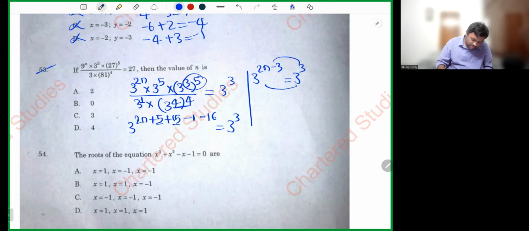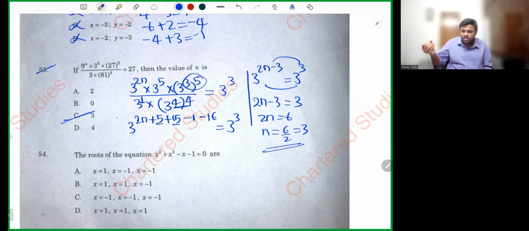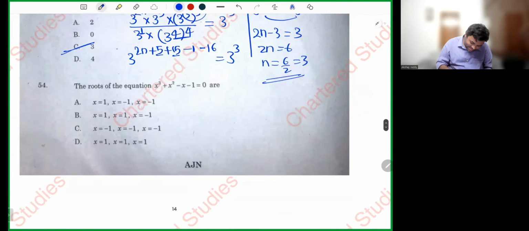Bases are equal, powers can be equated. 2n minus 3 is equal to 3. 2n is equal to 6. n is equal to 6 by 2, which is 3. Simple, chiller question. Next, let's do this.